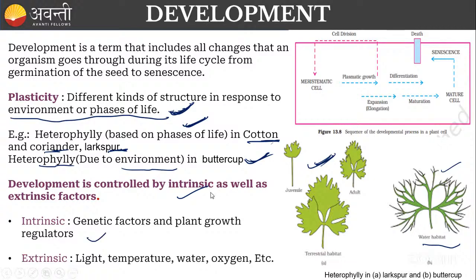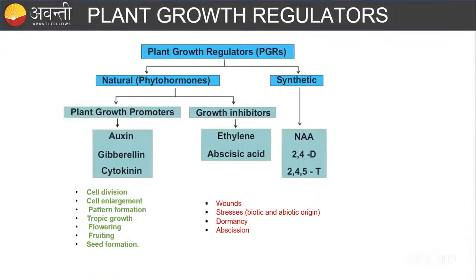Now let us study mainly plant growth regulators. The plant growth regulators I already told. There will be natural ones, the natural phytohormones as we call them. The synthetic ones, as we cannot extract the natural ones, that's why we are going to use the synthetic ones. Naphthalene acetic acid, you can see this is in the case of auxin. We will study all these things.